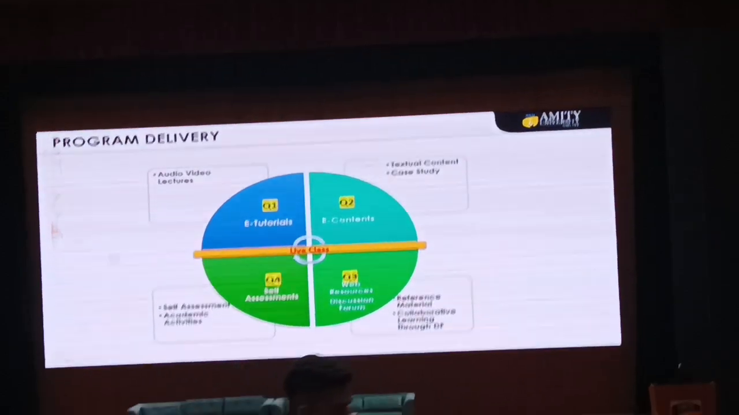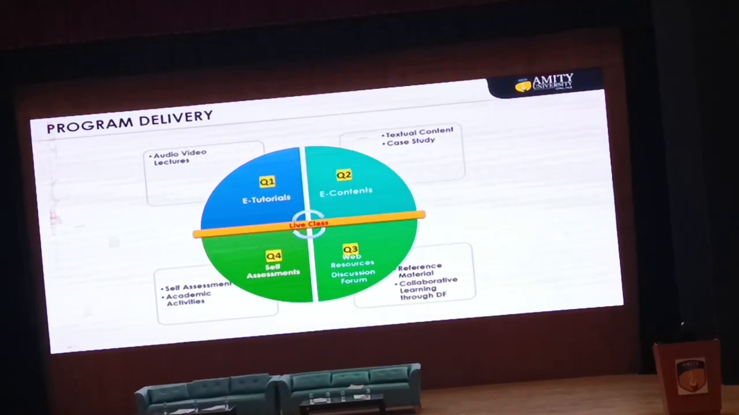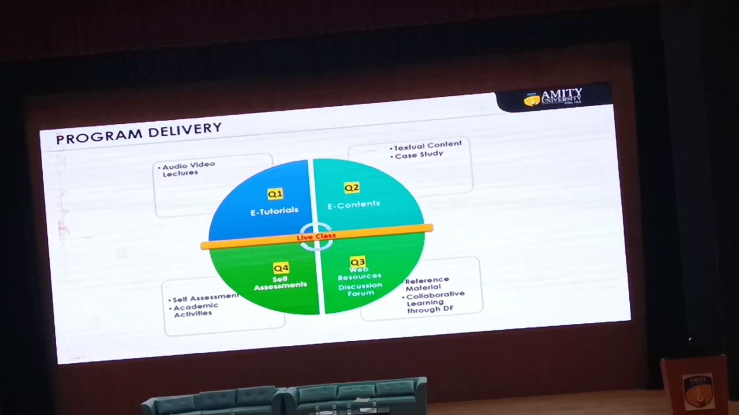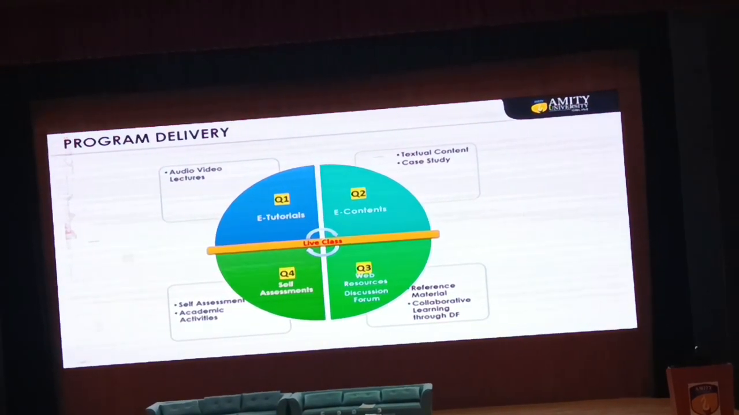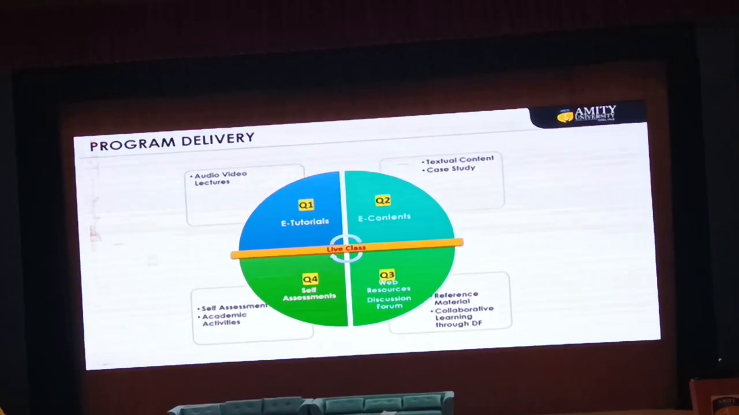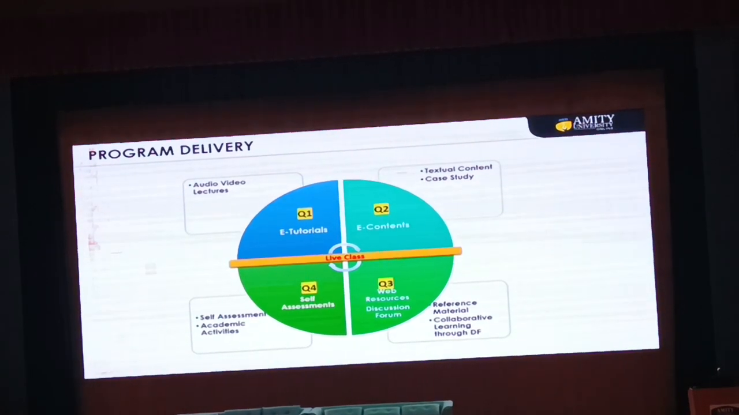Or most of you have, I believe, received your SLM as well. Is it so? You have received? Very good.